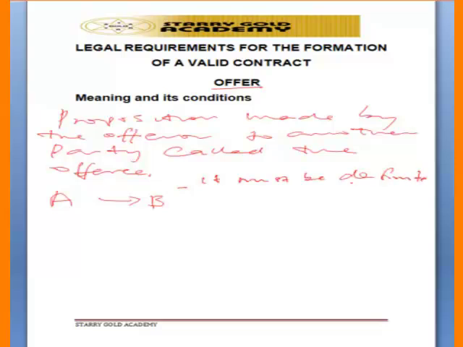And also, the offeror must be a person that will be liable, so must have contractual capacity. Mr. A, the offeror, must have contractual capacity.